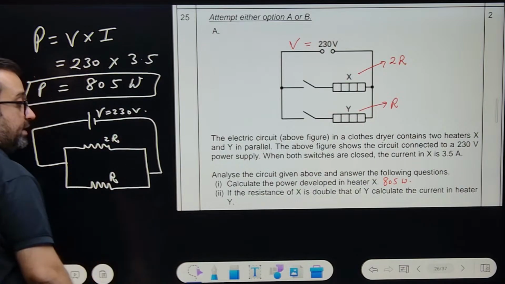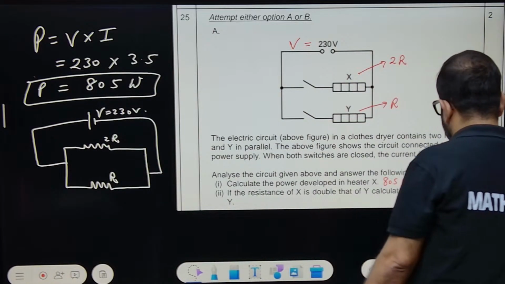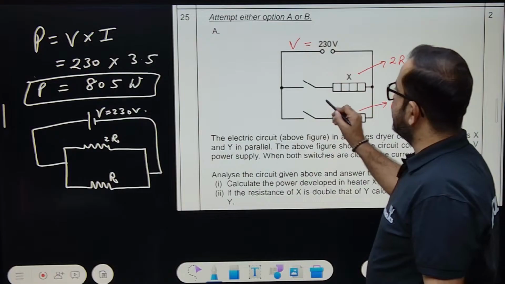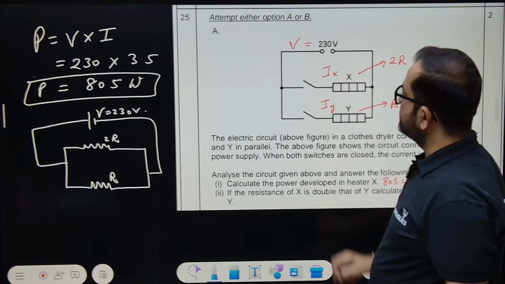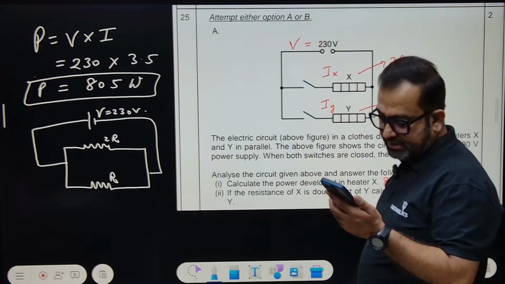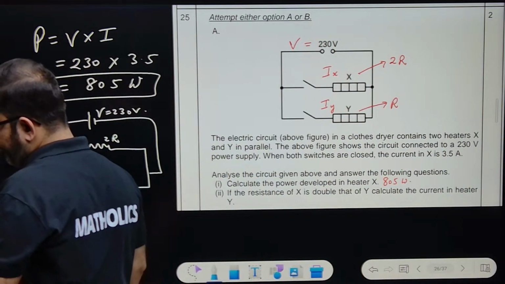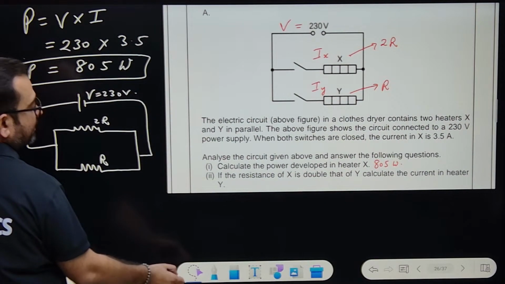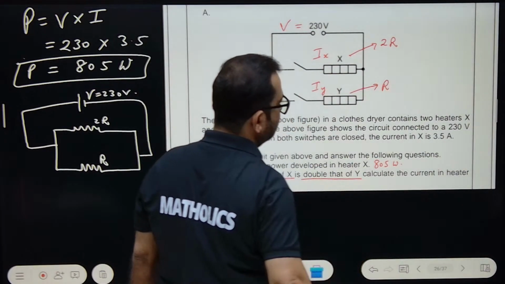So what do we have to calculate? Calculate the current in heater Y. That means heater Y, this is IY, and this is IX. Can you see this? IY and IX. R and 2R is given, if the resistance of X is double that of Y.